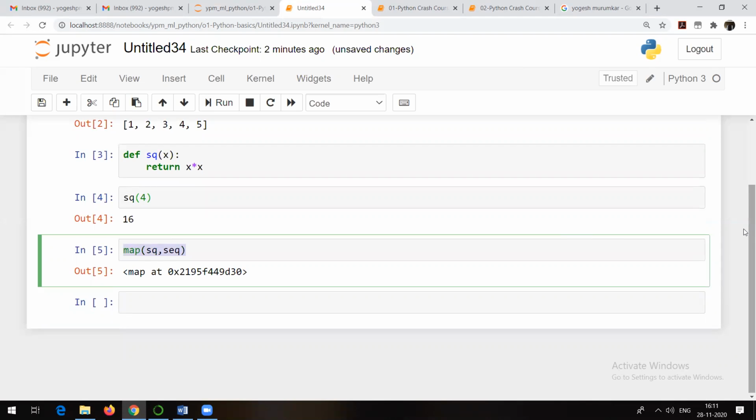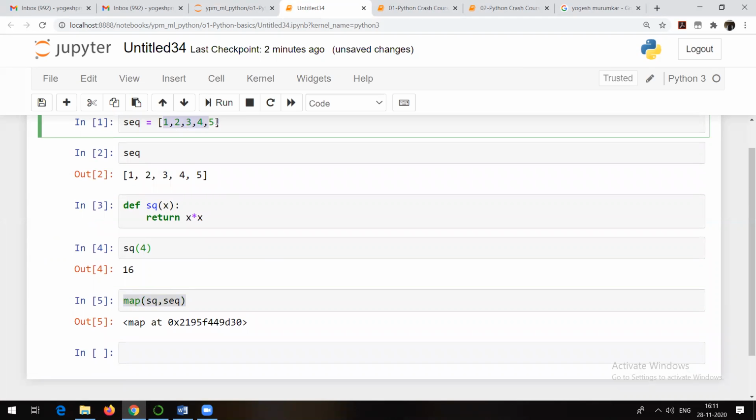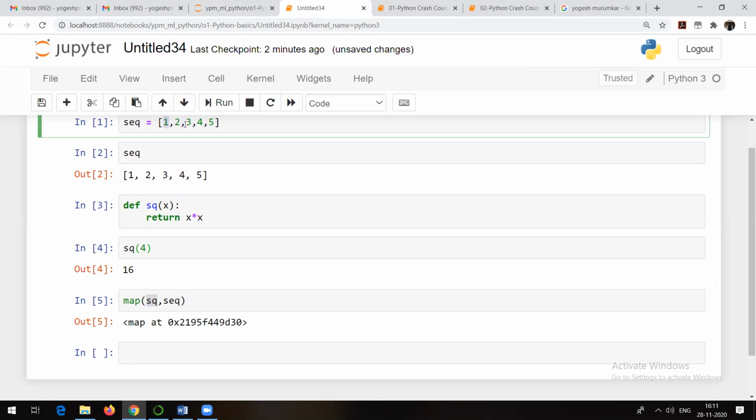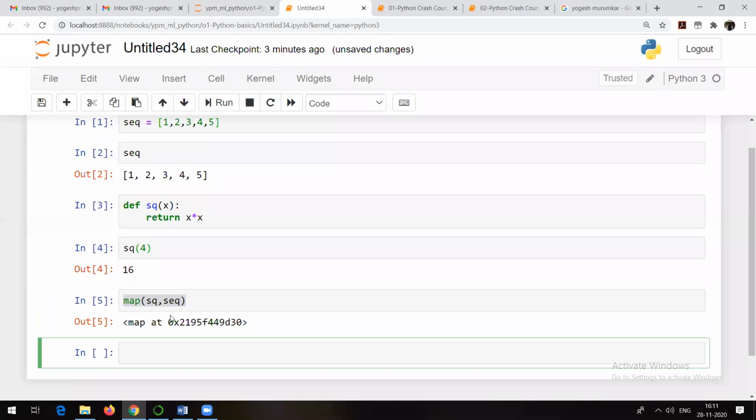Now what is the result of this map of SQ comma SEQ? SEQ is 1 2 3 4 5. SQ is finding out the square of each number. So you are going to get the square of 1, 2, 3, 4 and 5. So the answer will be 1, 4, 9, 16 and 25. As simple as that. But if you want to see the answer, you just need to include this particular thing inside a list, or inside a tuple.